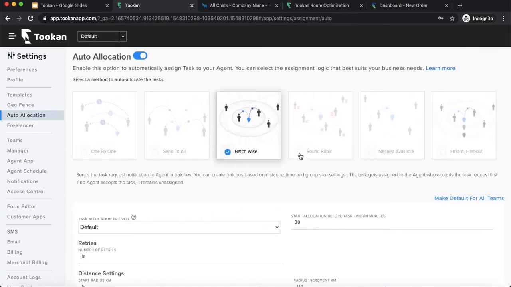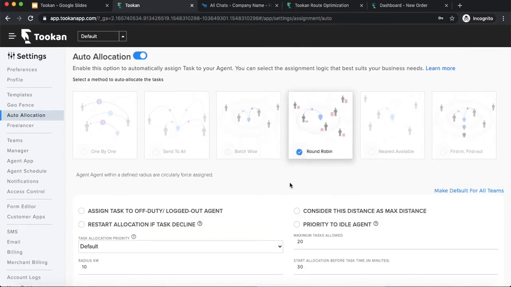So this was batch-wise. Then we have round robin. These two, round robin and nearest available, are forceful allocation logic. So in round robin and nearest available, the agents won't get an option, like multiple agents won't be assigned. Whoever is the best eligible agent will be assigned the task. Other agents won't get the option, out of two agents, of one accepting it. The agent who is eligible will be assigned the task.